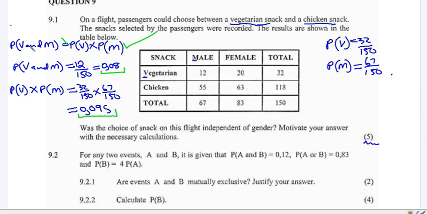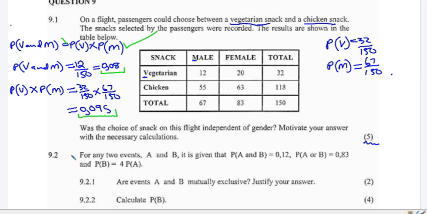If the left-hand side was equal to the right-hand side, then we could conclude that they are independent. But now, because the left-hand side is not equal to the right-hand side, we can say it's not independent of gender.